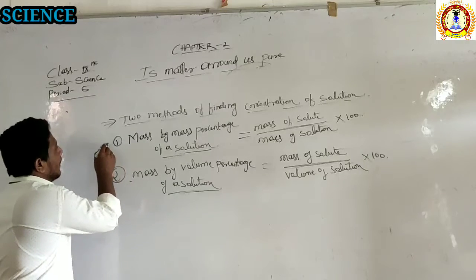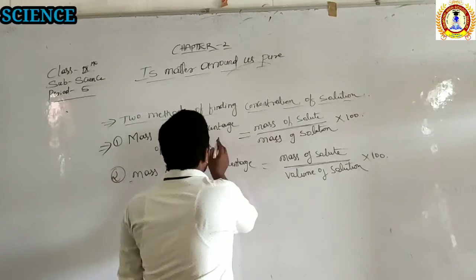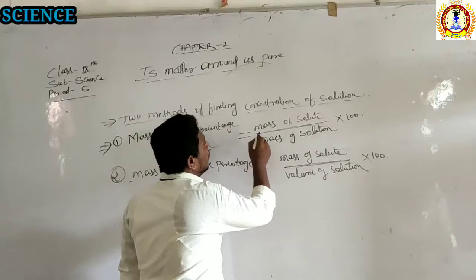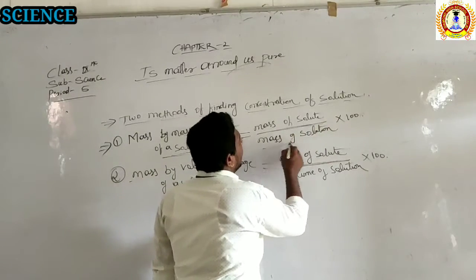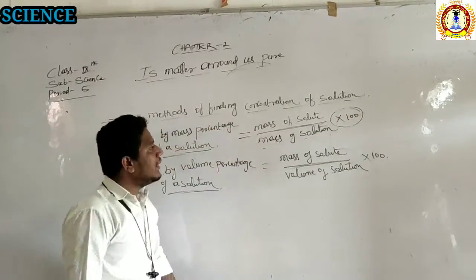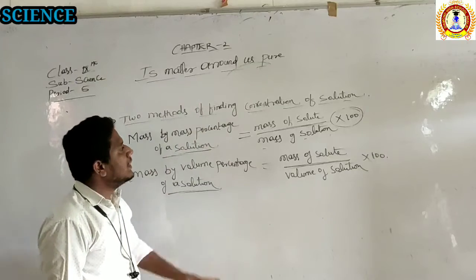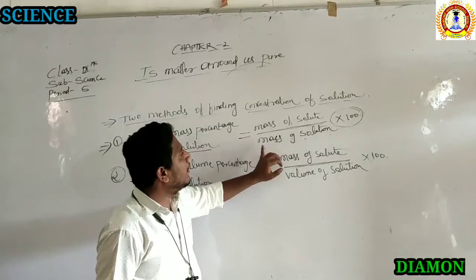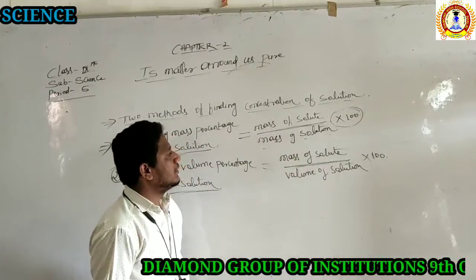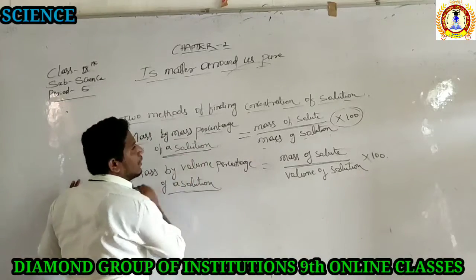The first one is the mass by mass percentage of a solution. The mass by mass percent of a solution is equal to the mass of the solute divided by the mass of the solution, multiplied by 100. If you apply this formula, you can easily find the concentration of the solution. That is, the mass of the solute divided by the mass of the solution. That is the mass by mass percentage of the solution.